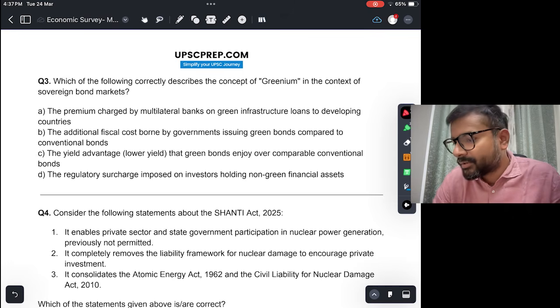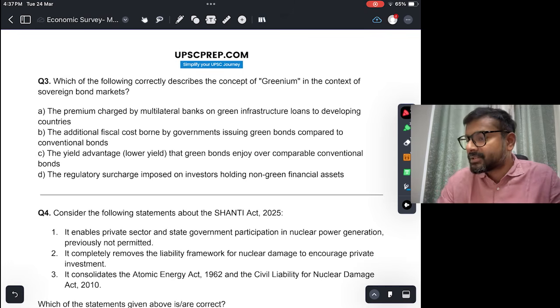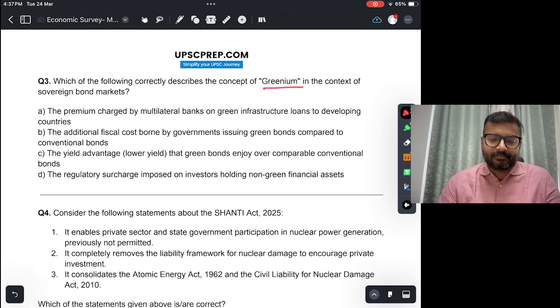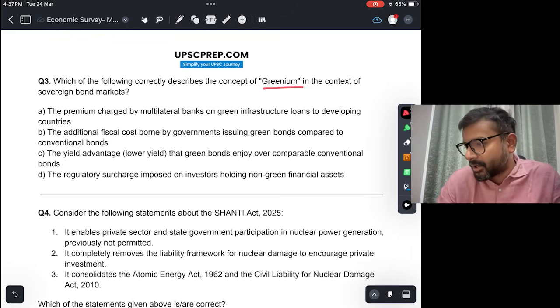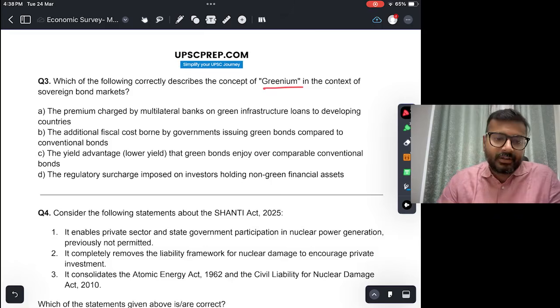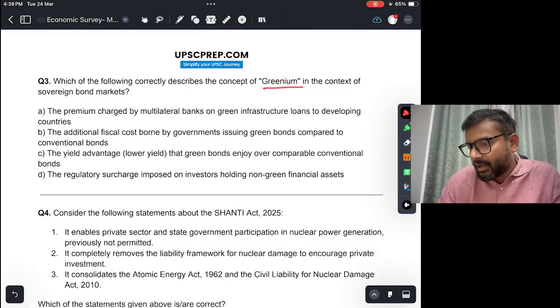Question 3. Which of the following correctly describes the concept of greenium? Greenium is a word that is used in your economic survey. What does it mean in the context of the sovereign bond market? A. The premium charged by multilateral banks on green infrastructure loans to developing countries.